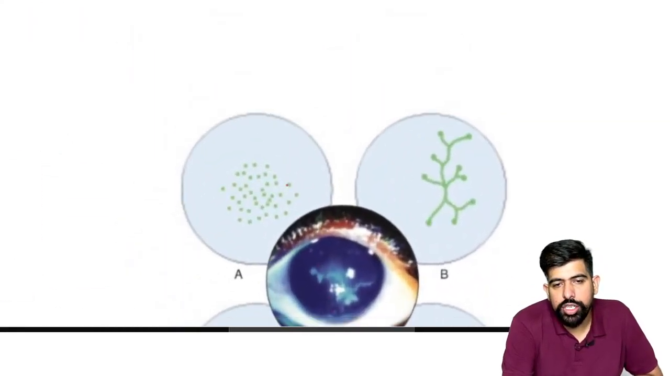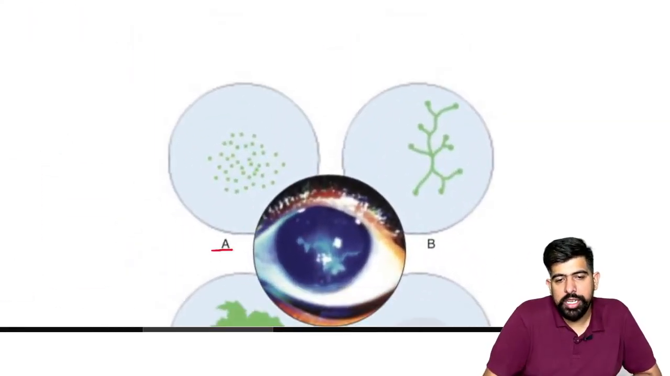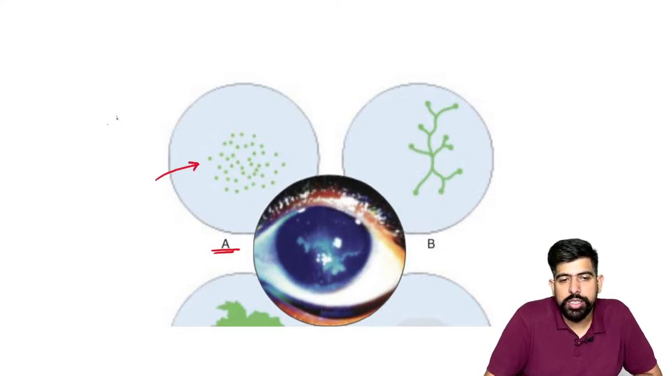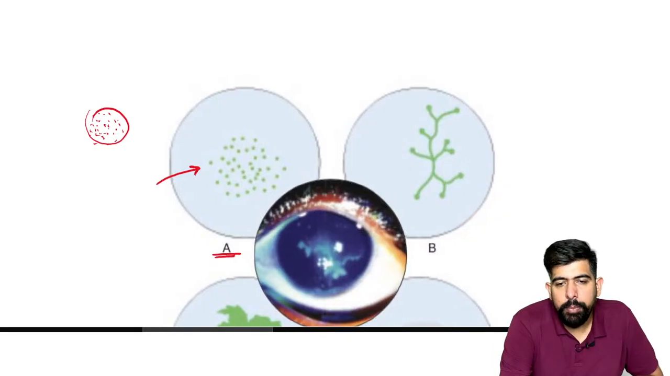So you can see image number A. Image A is showing you the punctate lesion. These are small dots, right? These punctures, these small dots, are causing your punctate lesion. So this is known as your punctate lesion.